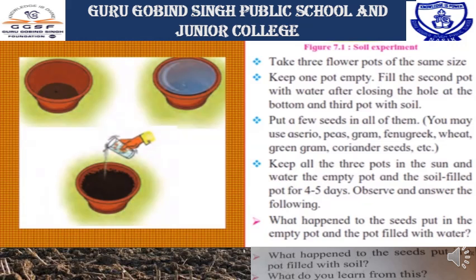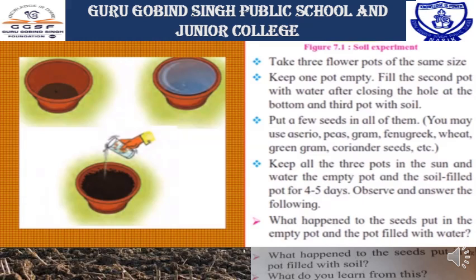So children, now here is an activity for you. You can try this at your home. Children, it is given on page number 40. Take 3 flower pots of the same size. Keep one pot empty. Fill the second pot with water after closing the hole at the bottom, and the third pot with soil. Put a few seeds in all of them. Keep all the 3 pots in the sun and water the empty pot and the soil filled pot for 4 to 5 days. Observe and answer the questions.